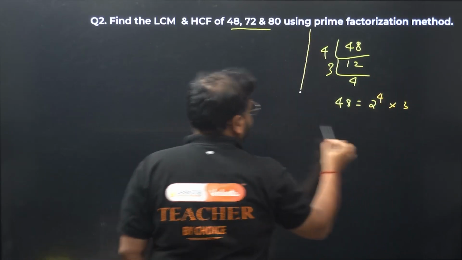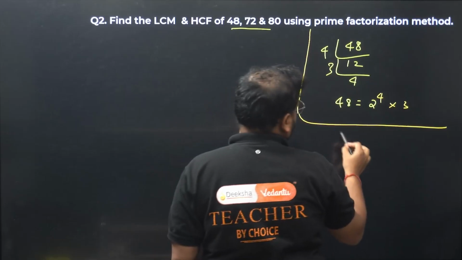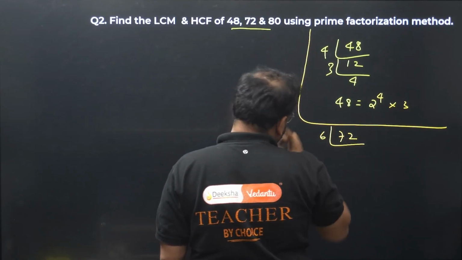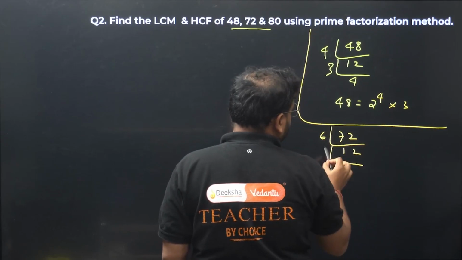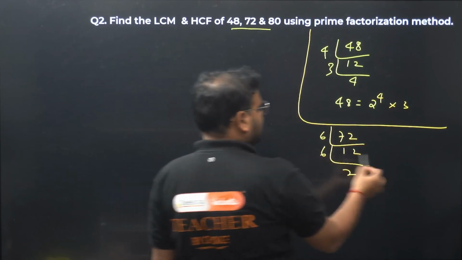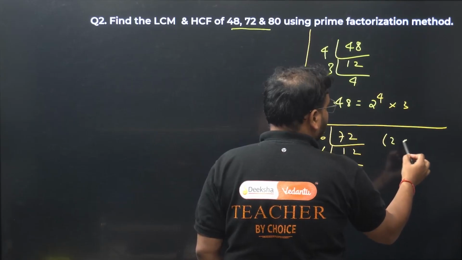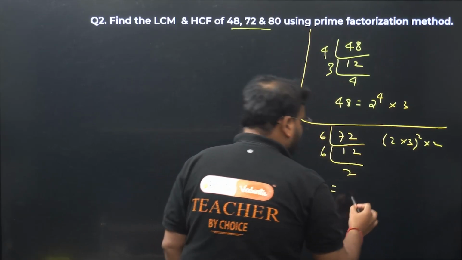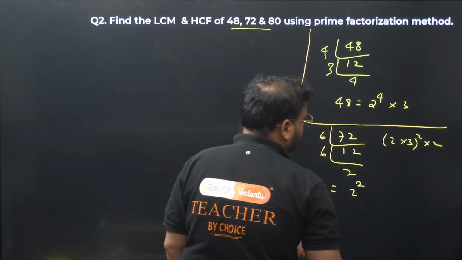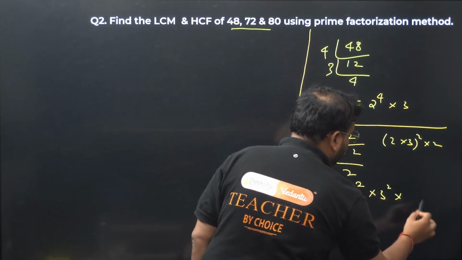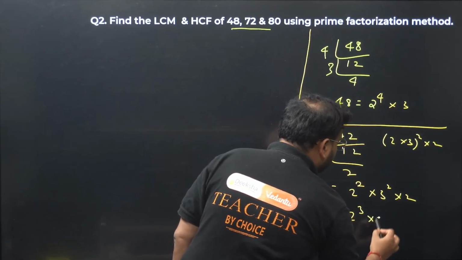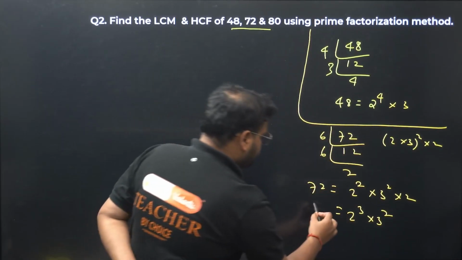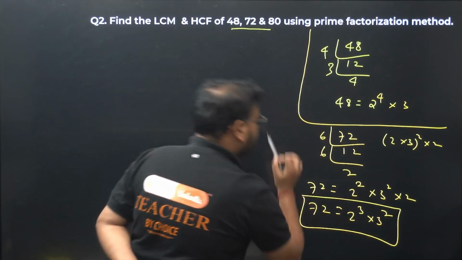Done. Next up is 72. What do we have for this? Same way, we can do 6 and 12, and one more time 6, and 2. 6 is nothing but 2 into 3. So we have 2 into 3, the whole square, into 2. That is 2 into 2 power 2 into 3 power 2, and we get 2 power 3 into 3 power 2. 9 into 8 is correct, 72. That's the prime factorization of the number 72.